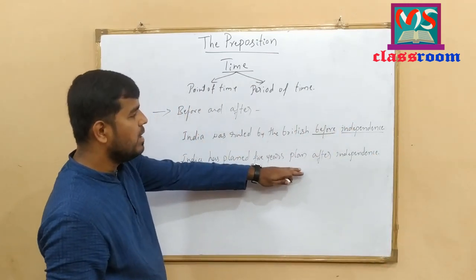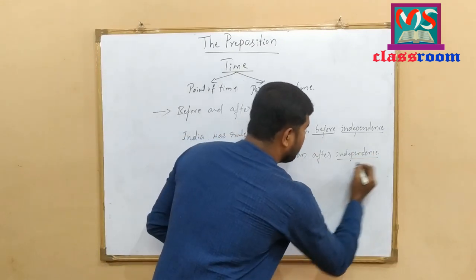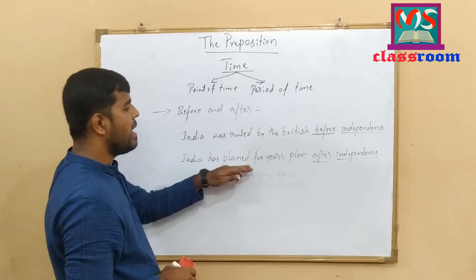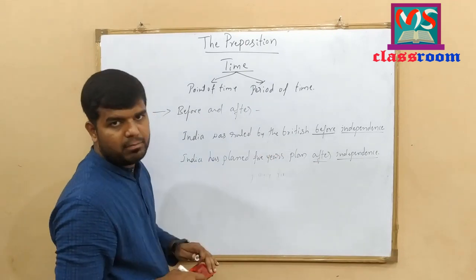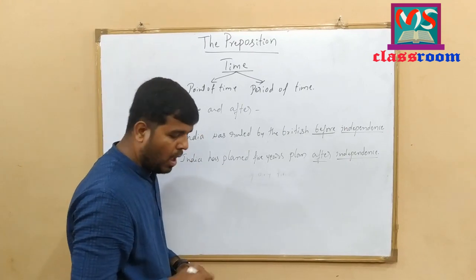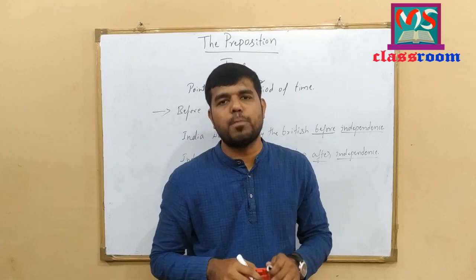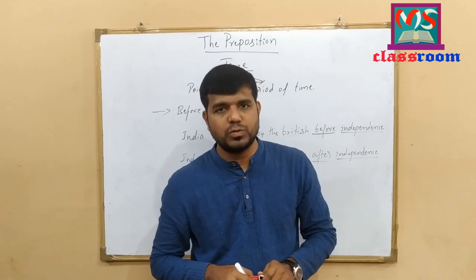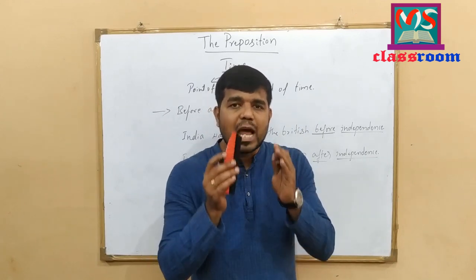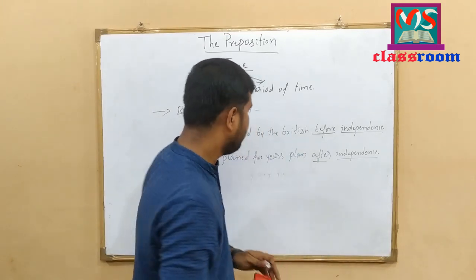India has planned 5 years plan after independence. Look at here. After independence, India has planned 5 years plan. I hope you have understood this concept. I hope you have learnt the use of prepositions according to time. To understand more thoroughly, let me write some more examples here.